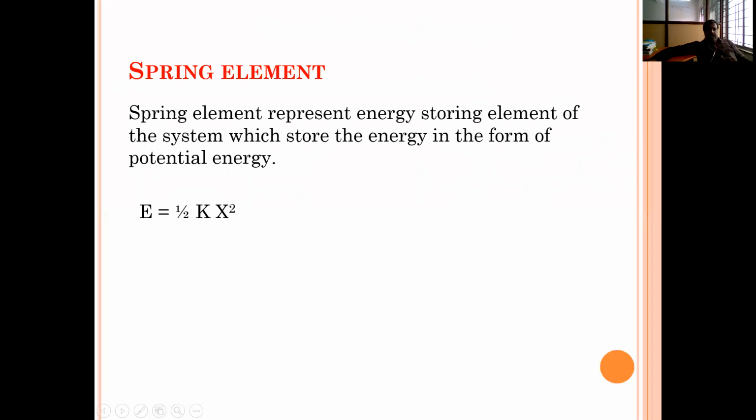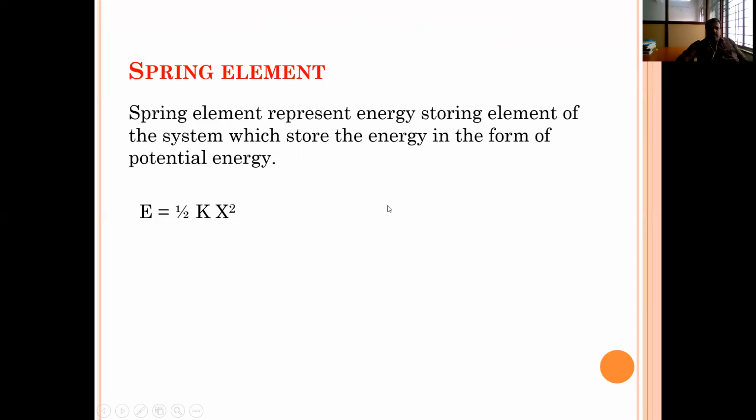Spring element represents the energy storing element of the system, which stores the energy in the form of potential energy. Here E is equal to 1 by 2 into K into X square. Here what is K? K is the spring constant.